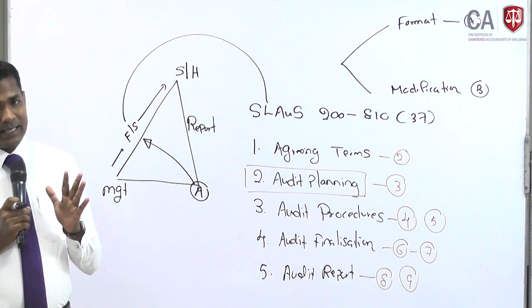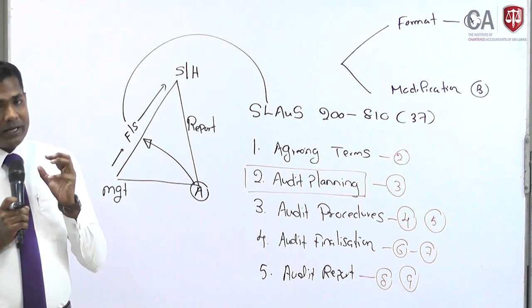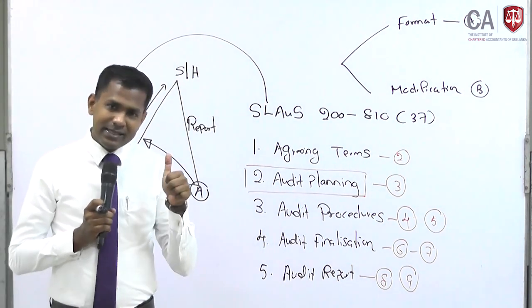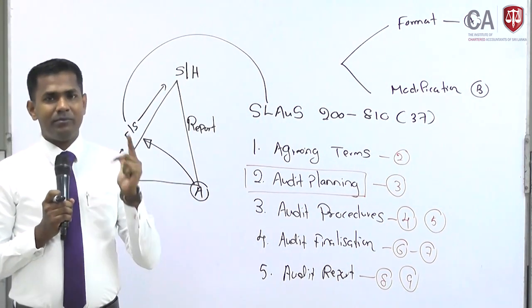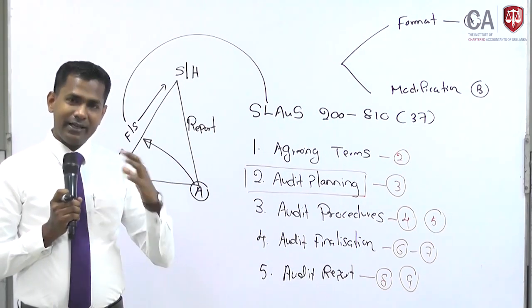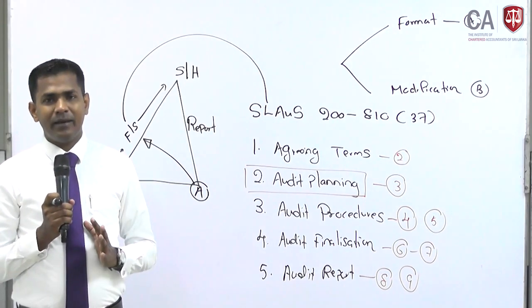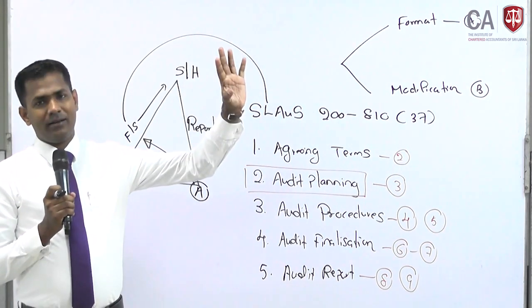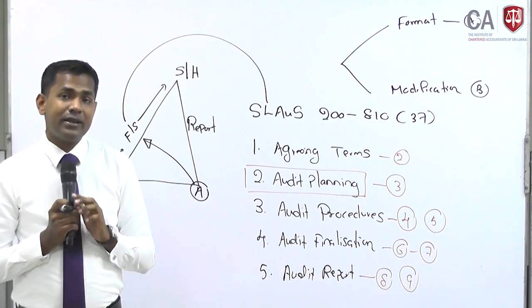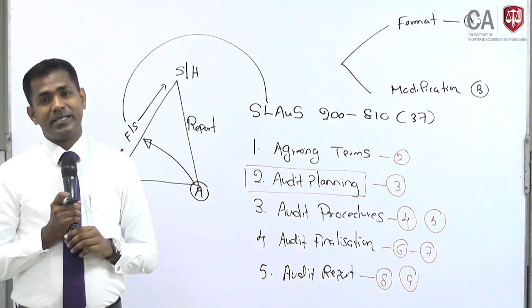Remember this. The audit report is a standard format, whether it is issued by PwC, KPMG, Ernst & Young, BDO, or any other audit firm in Sri Lanka. It's a standard format. What format should be used is given in auditing standard number 700, SLAuS 700.